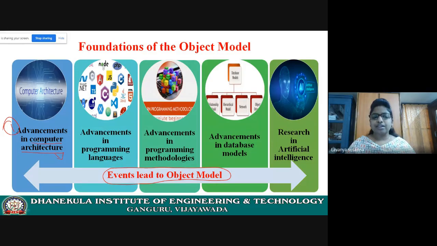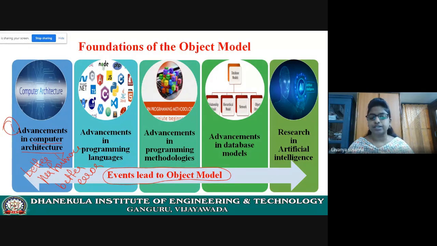See, what are the advantages of advancements in computer architecture? Better performance, better error detection, and better, faster execution. Why are there advancements in computer architecture? This is the advantage of these advancements.